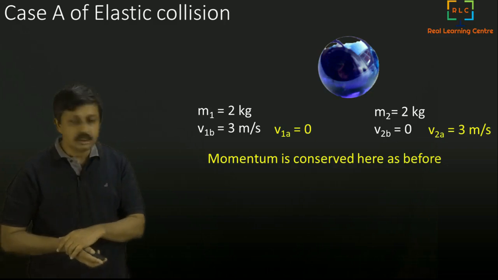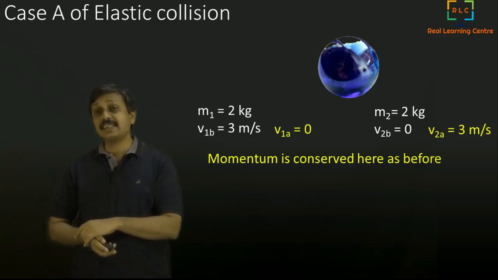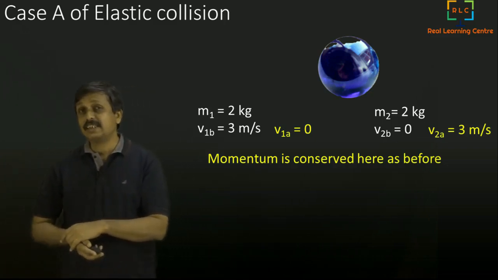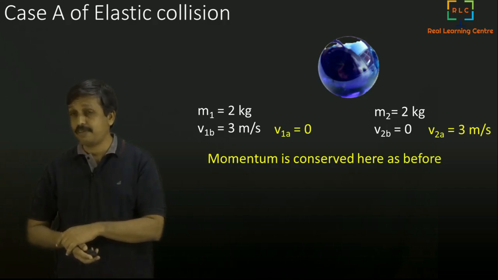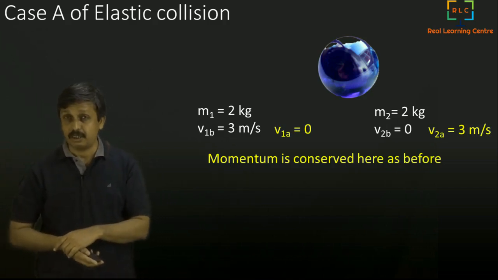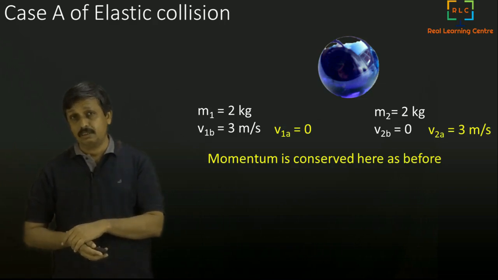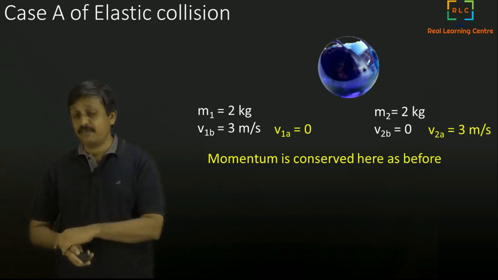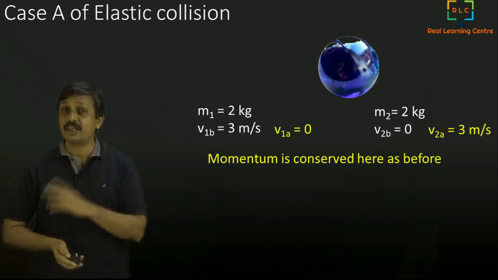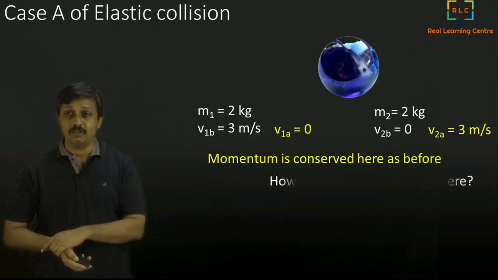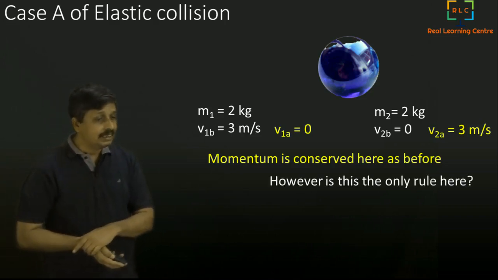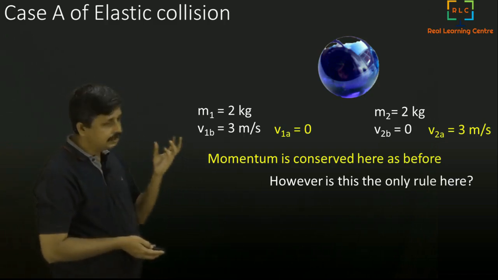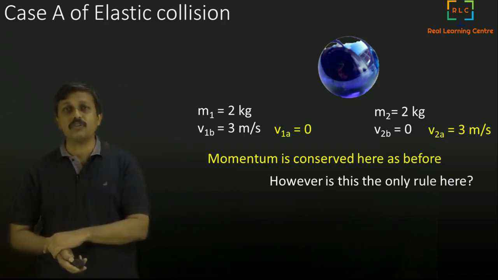Now the question I am going to ask myself is, is it this easy? What happens when I use a bigger ball and a smaller ball? How do I calculate? I will get some equation, but it will not be sufficient to calculate how much it will reduce. So is this rule sufficient here? Is this the only rule?